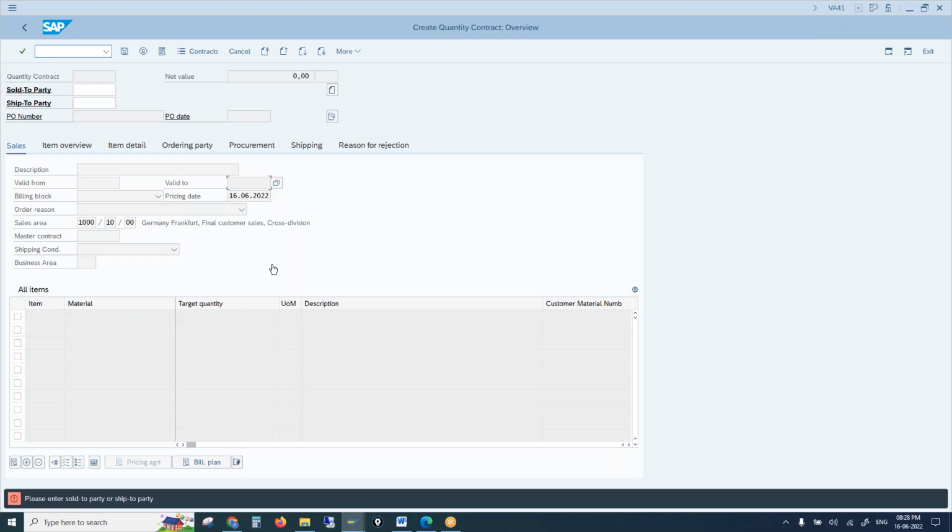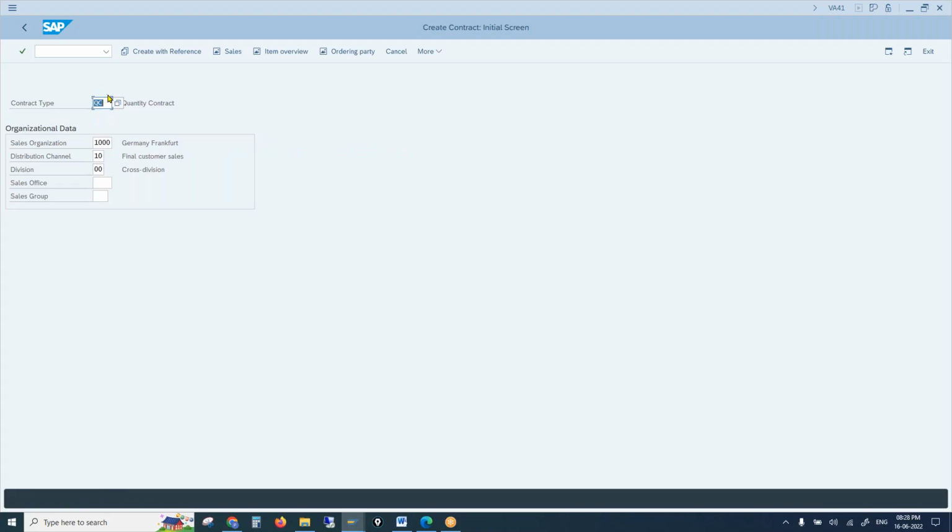This is like the quantity contract. If it is a value contract, then the document type, sir, what is it? Is it KMN or WKN? It will be only 2 digits, right? 3 characters.